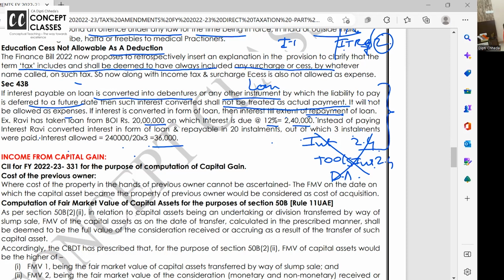But if you convert that interest in the form of loan, that is not allowed because you have not paid it. You just converted your interest expenditure into loan. So that is not allowed. But in the loan, some installments you have paid. So up to the repayment of installments of loan, 36,000, that much interest you have paid, no? That is allowed.